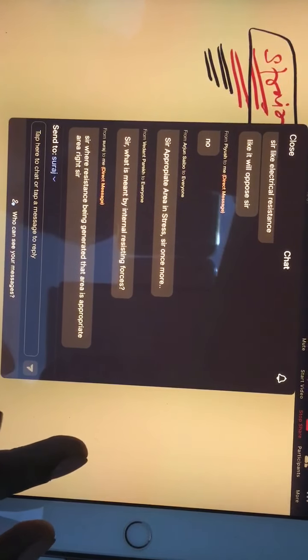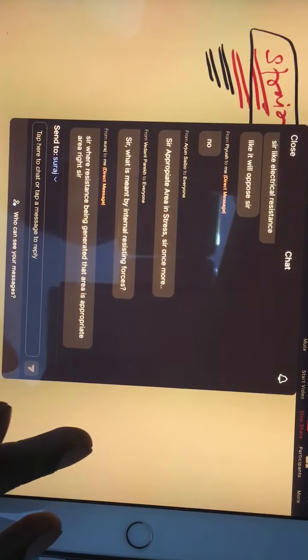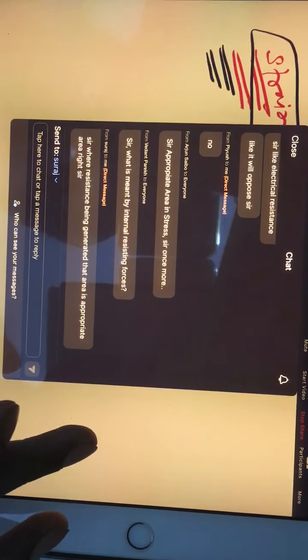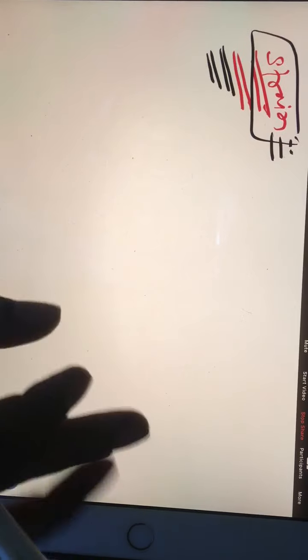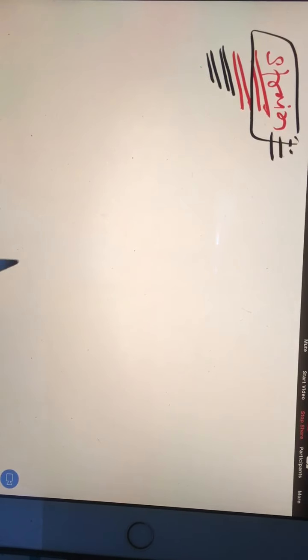What, Suraj? Where is resistance being generated? That area is appropriate area, right? I will explain which area is appropriate area, when I take all types of stresses. Don't worry. I will explain which area we have to take for which kind of stresses. Now I have to give some idea about strain. Then we will go for types of stresses, and then types of strains and Hooke's law and all.